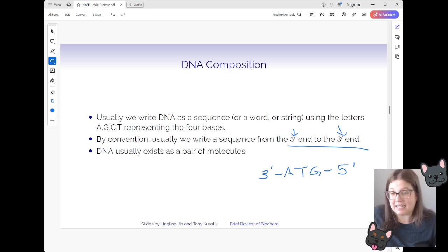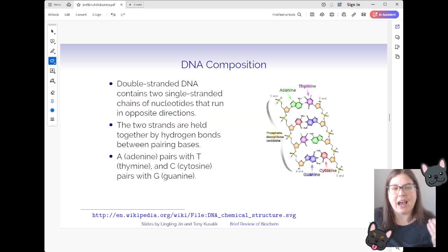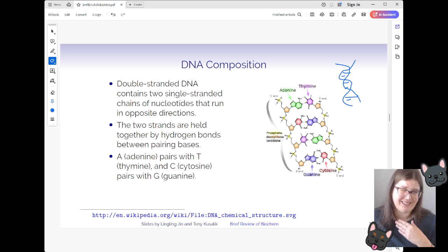Typically, DNA doesn't exist as a single strand. There's lots of great biochemical reasons for that. Typically what we have is a double-stranded piece of DNA, and that's when we get that wonderful helix, the drawing that we see so often as a representation of DNA. This is why I'm not an artist. But we often get this double-stranded piece, so we'll have two different strands of DNA. Let me pick another color for one of my strands. Wow, that was a bad color choice, but that's okay. It's fine. Everything is fine.